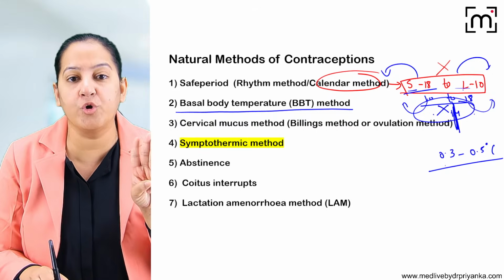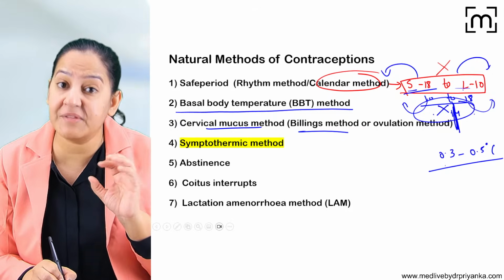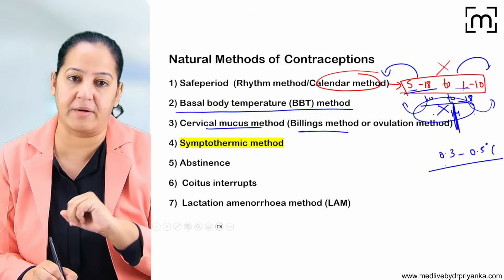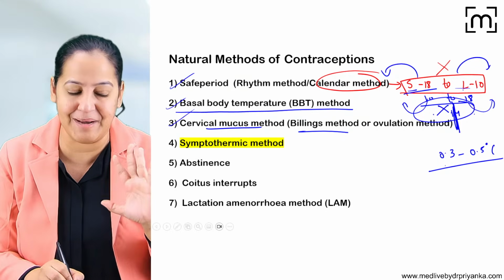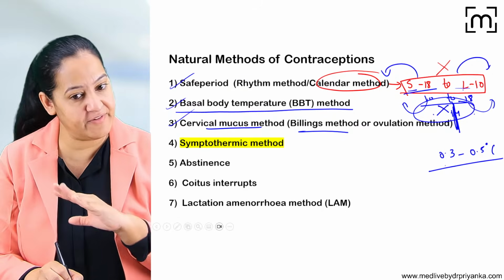The third method I told you is the billing method, that is the cervical mucus method. That depends on the consistency of the cervical secretion, again of the female partner. So all these methods depend on the female partner. But of all these, the failure rate is very, very high. The failure rate is very high.